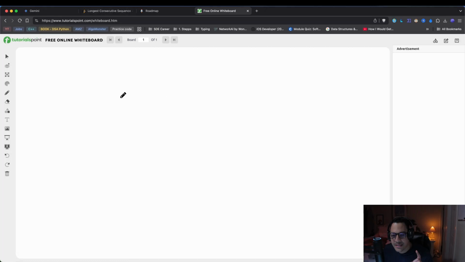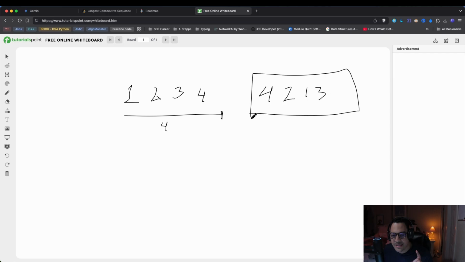So basically the problem is asking us to find the length of the longest sequence of consecutive numbers in an unsorted array. A sequence of numbers is considered consecutive if every number follows the previous one without any gaps. So let's say we have a 1, a 2, a 3, a 4. That's a sequence of length 4, right? In our unsorted array, this sequence could be scattered, and we would not know how long the sequence is unless we create a process here. That's the algorithm we're going to work on. We cannot afford sorting the array.